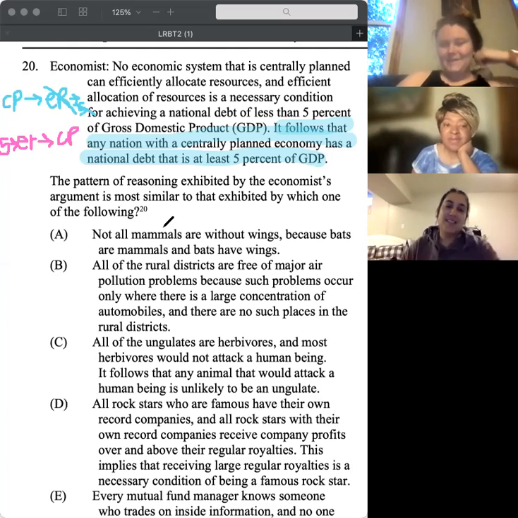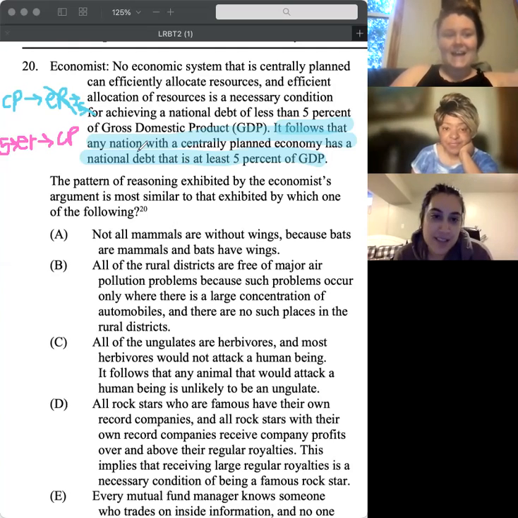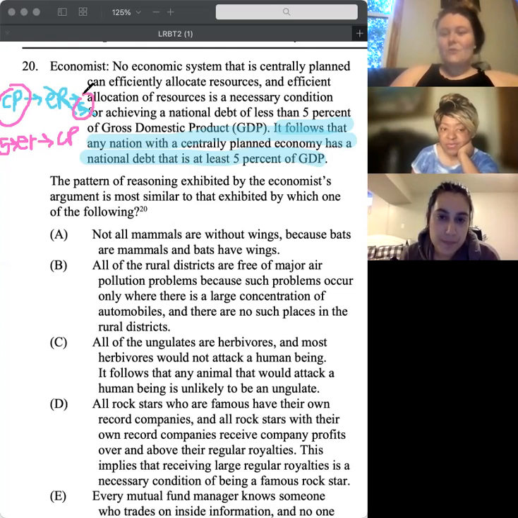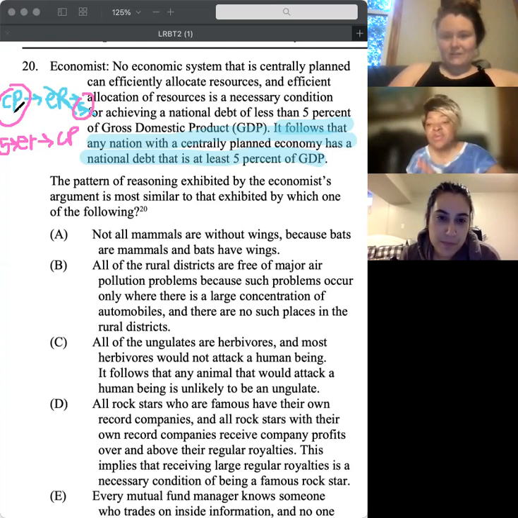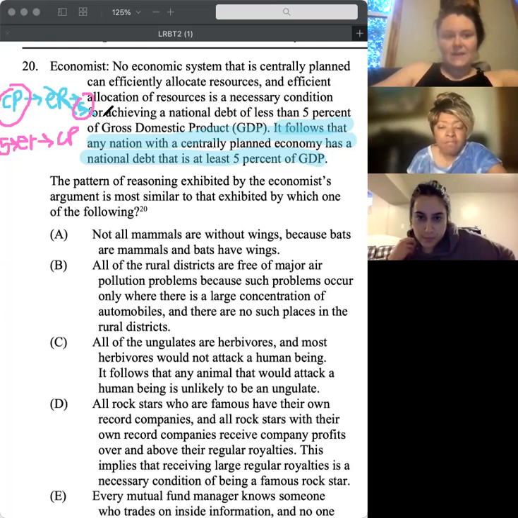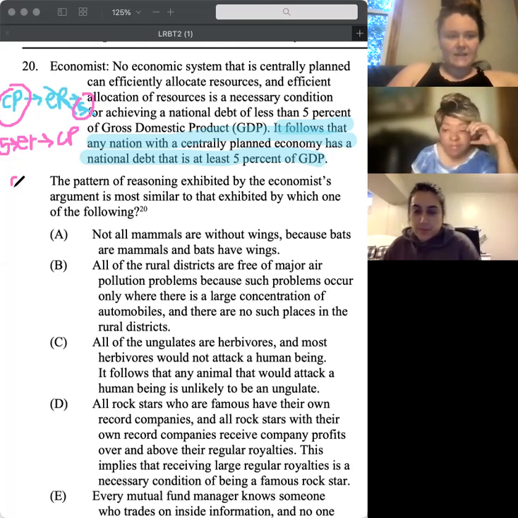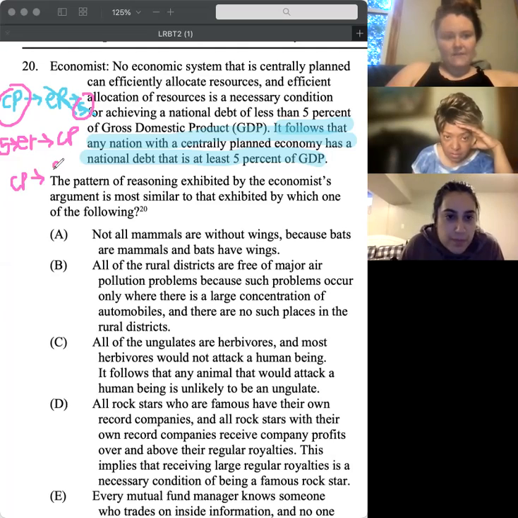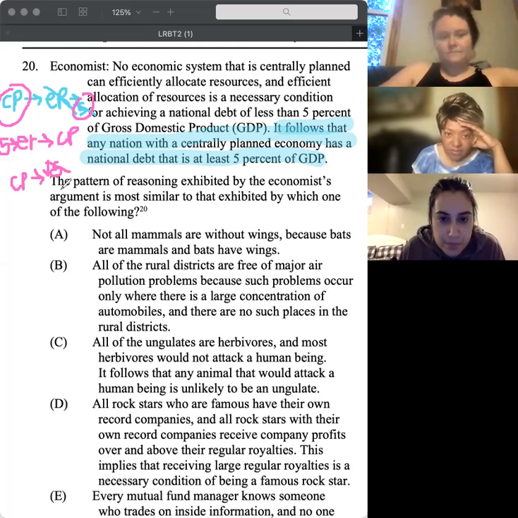Okay, all right. So then our conclusion says it follows that any nation with a centrally planned economy has a national debt of at least 5%. Yes, because it's not lower. That's what this means. So what was our argument structure? How did we get there? So essentially our conclusion is saying, if you have CP, you can't have lower than 5.